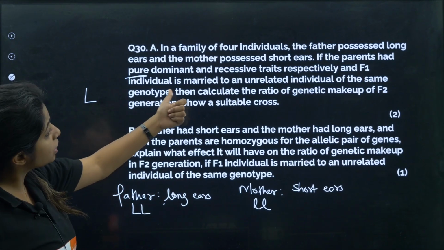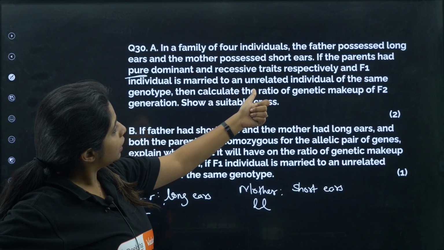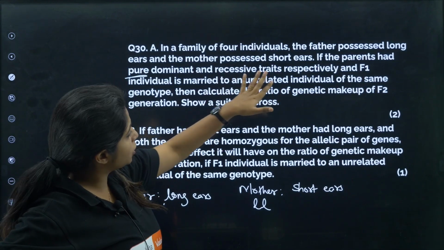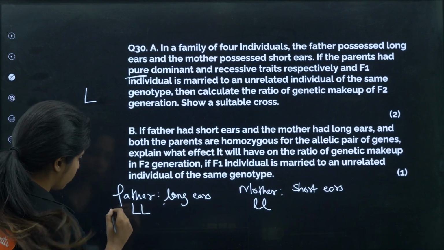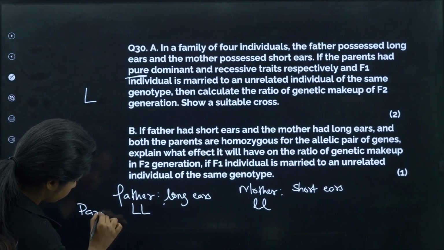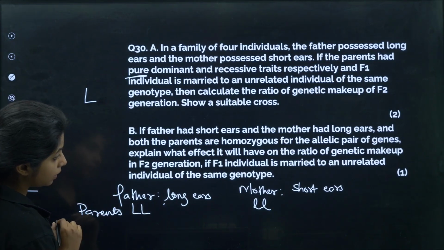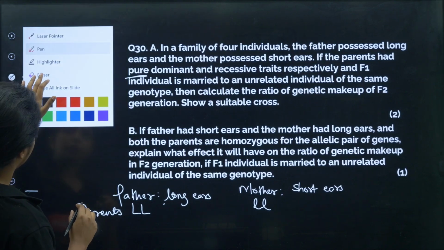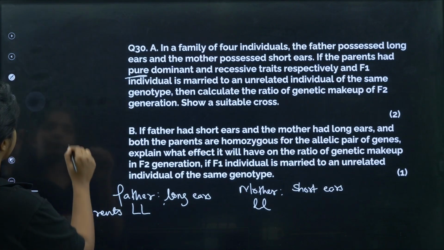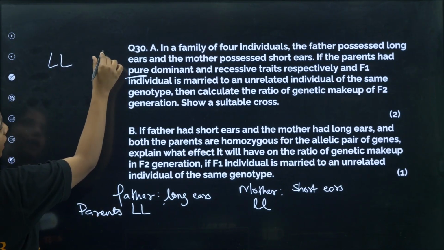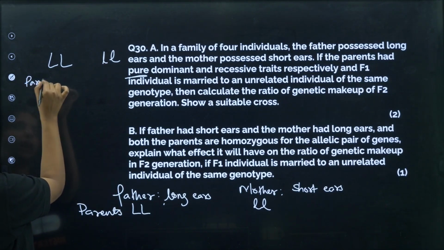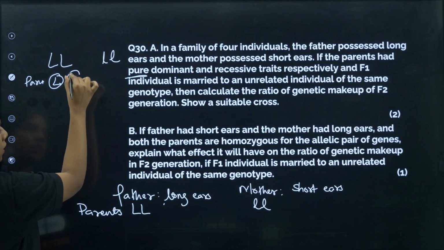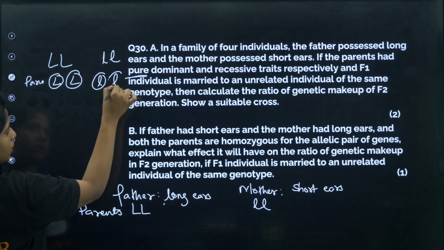Now, the F1 individual is the product of these parents, so let's see the product. Over here we have the parents. Let's make the gametes. The parents would have capital L in the gametes and small l in the gametes.